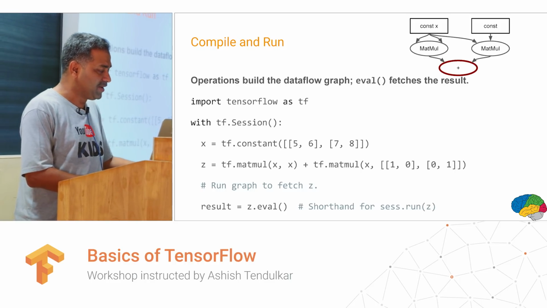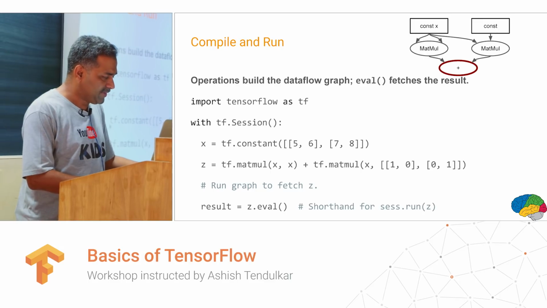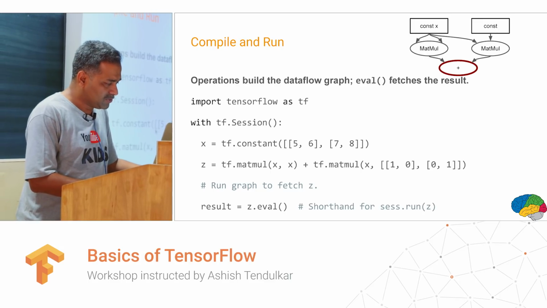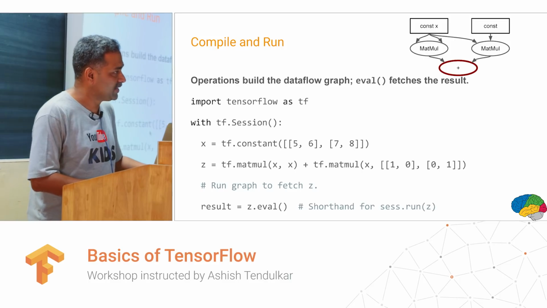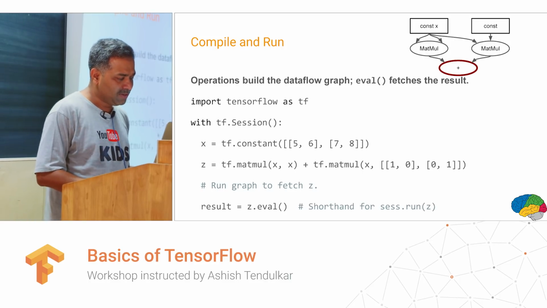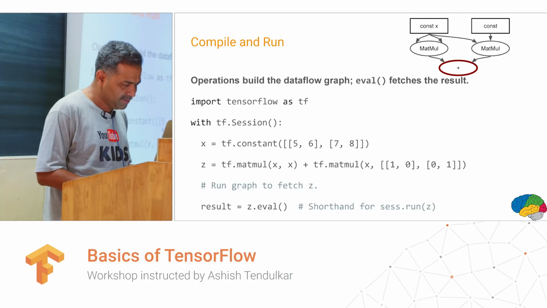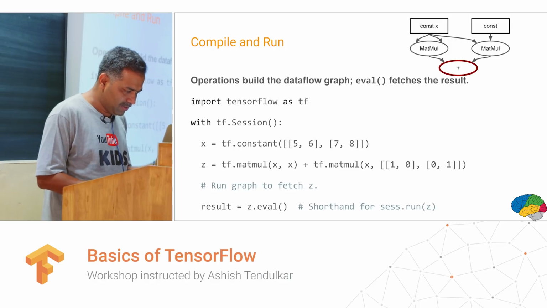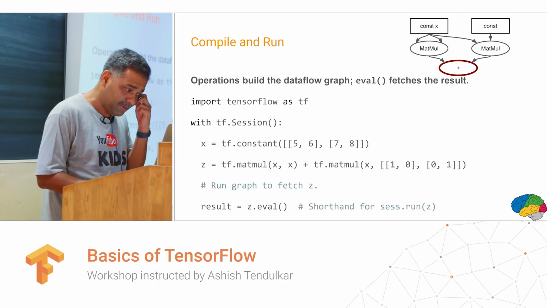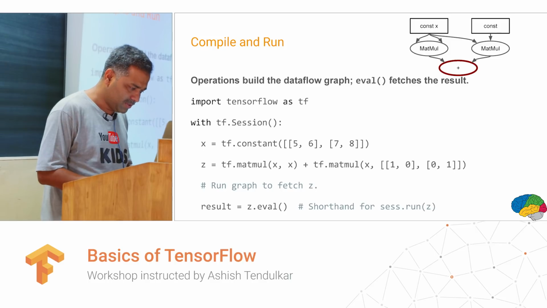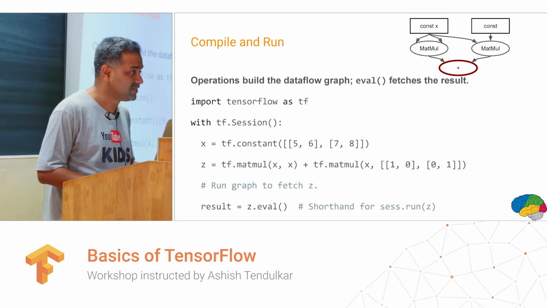And then we are defining a data flow graph. tf.constant is a way of specifying a constant tensor, a constant multidimensional array. I have a two-dimensional array: the first row is 5, 6, the second row is 7, 8. Then I'm performing the multiplication of this X tensor with itself.